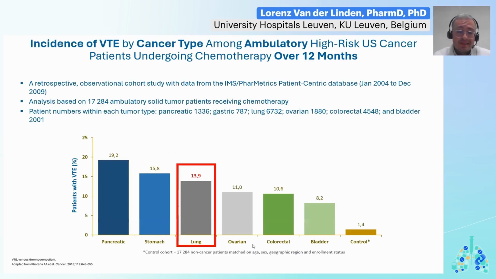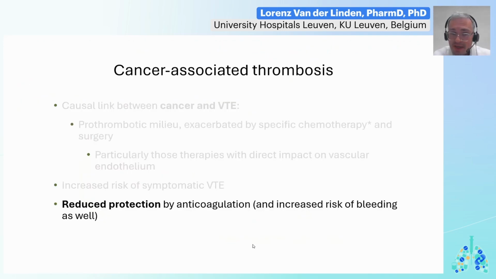In lung cancer, this increased thrombotic risk translates into an annual VTE risk of about 14%. This is high, as you can see here in this graph with data from a large claims database analysis from the US. Importantly, we think thrombosis, so we think about anticoagulation, but there might be some issues. There is a reduced protection by anticoagulation.